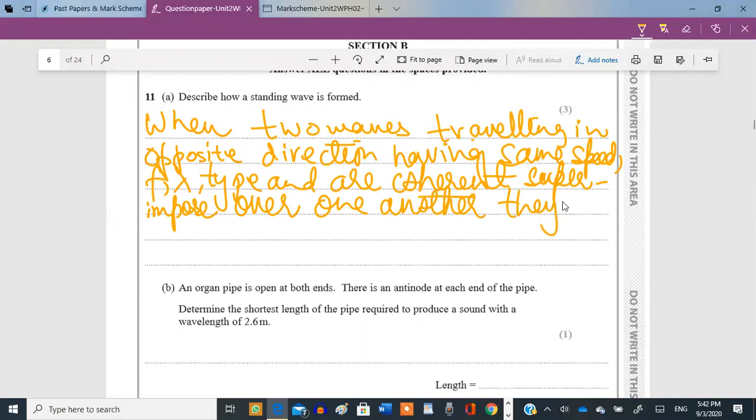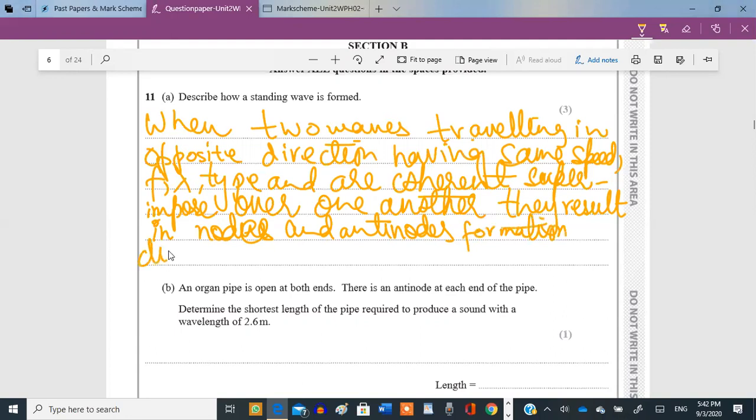They result in nodes and antinodes formation, due to destructive and constructive interference, forming a standing wave.